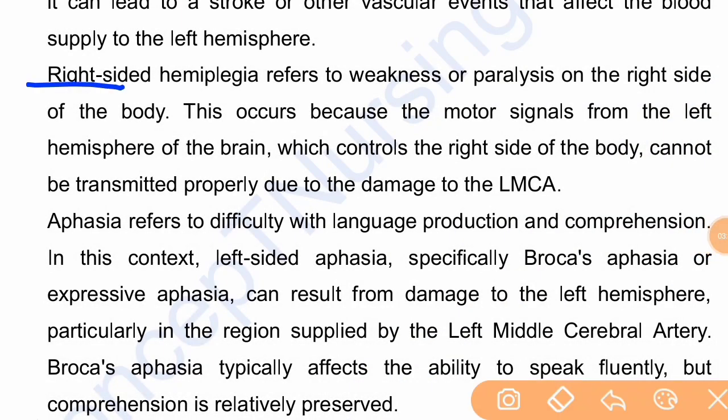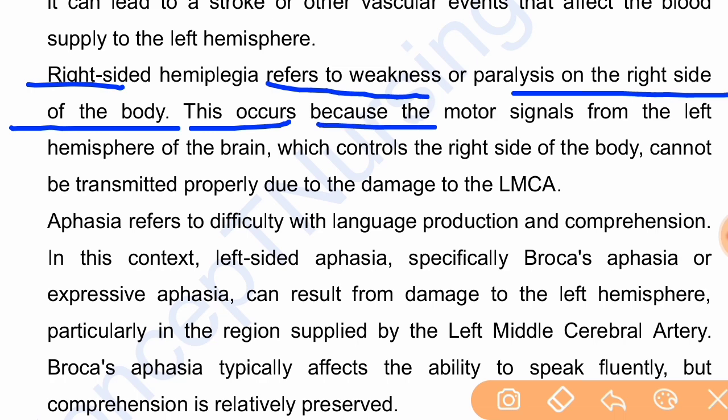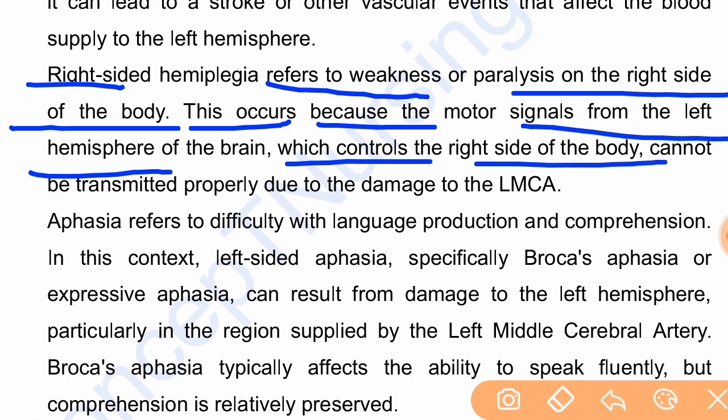Right-sided hemiplegia refers to weakness or paralysis on the right side of the body. This occurs because the motor signals from the left hemisphere of the brain, which controls the right side of the body, cannot be transmitted properly due to the damage to the LMCA.